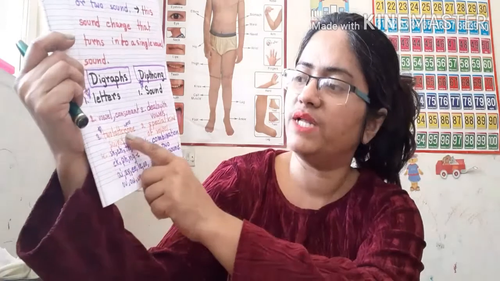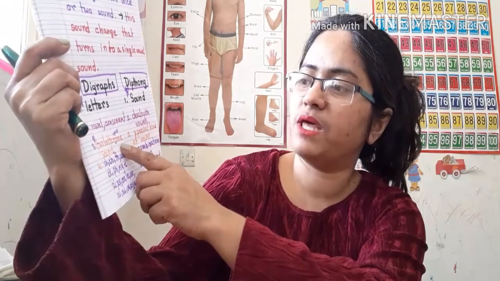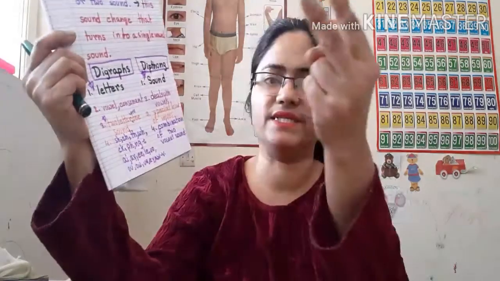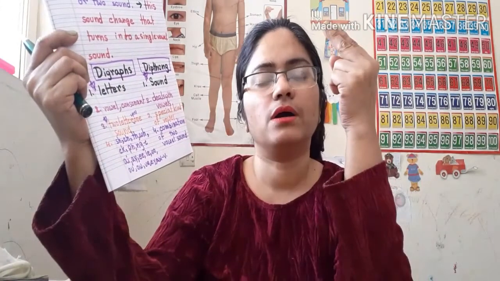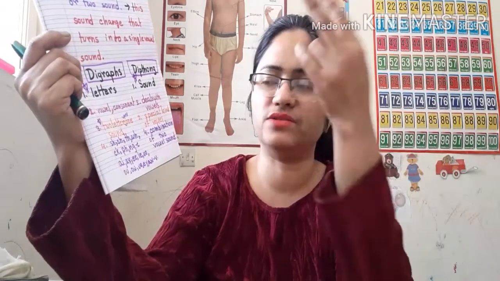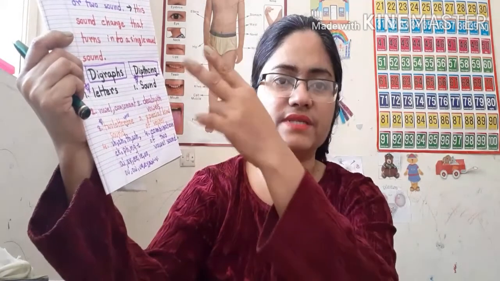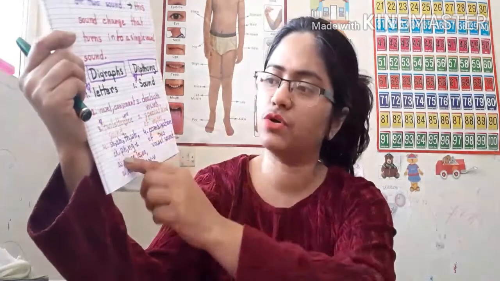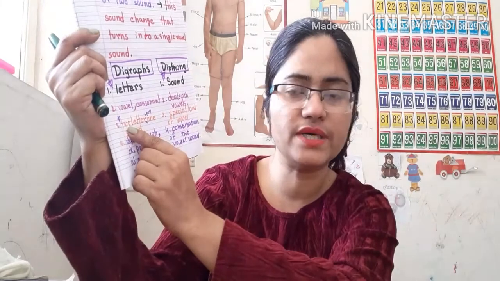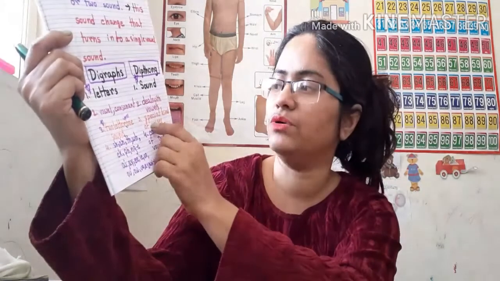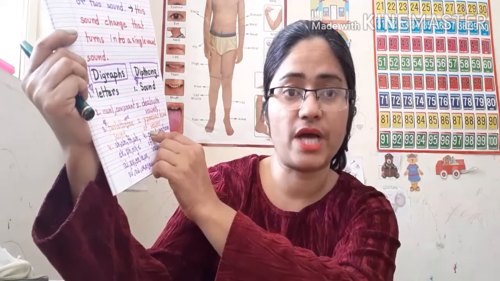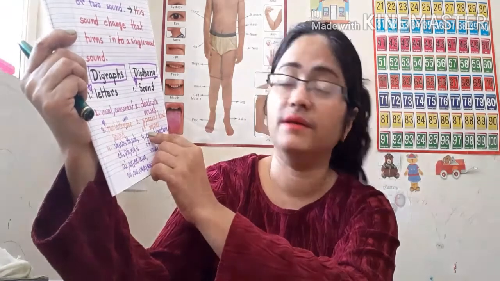Now, two letters spell one sound. That means in digraphs, two letters, consonant or vowel, maybe both kinds: vowel digraphs and consonant digraphs. Two letters sitting together, one sound. And in diphthongs, a special kind of vowel sound is created.